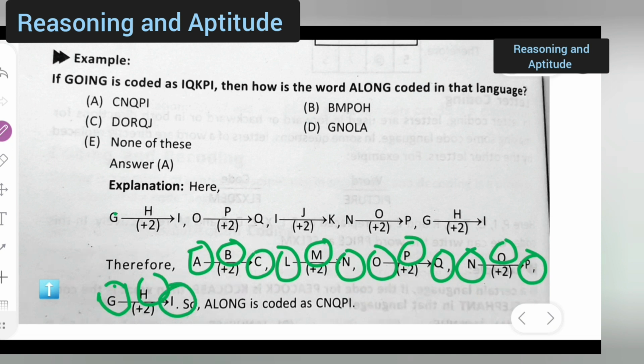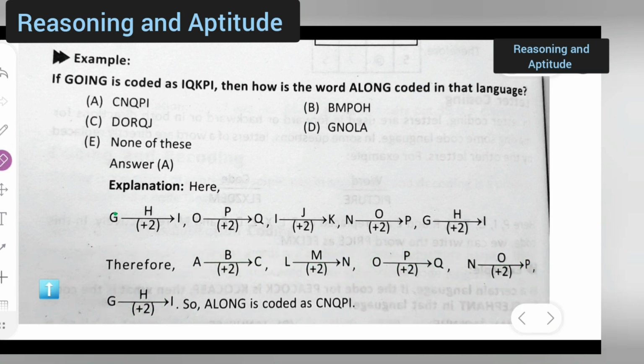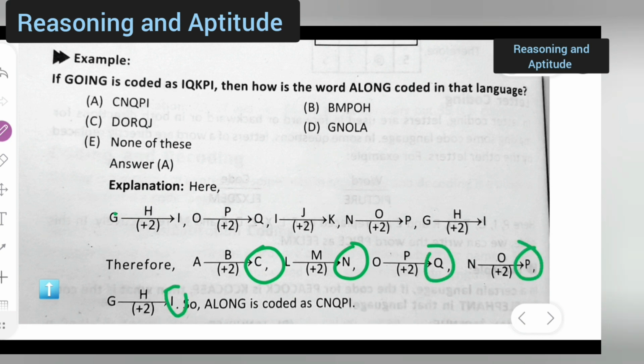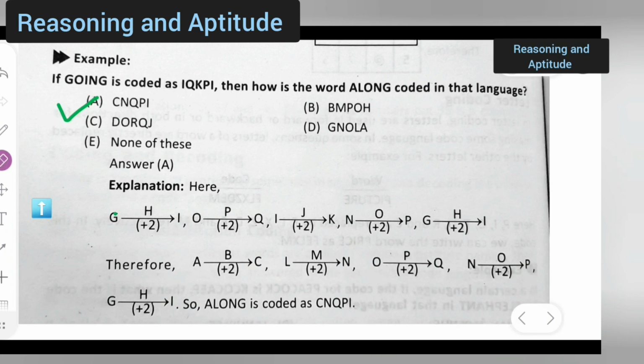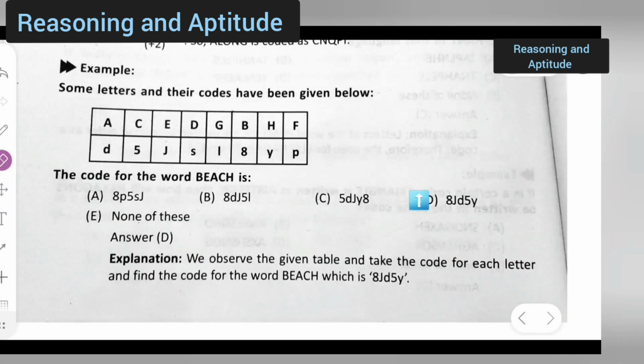So you can write it like B-C-L-M-N-O-P-Q-N-O-P-G-H-I. So obviously, what you are going to get is, you will have to see this, C-N-Q-P-I. So along is what? C-N-Q-P-I, right? So which option is the correct option? Option A is the correct option from this, okay? Next, moving towards the next part.